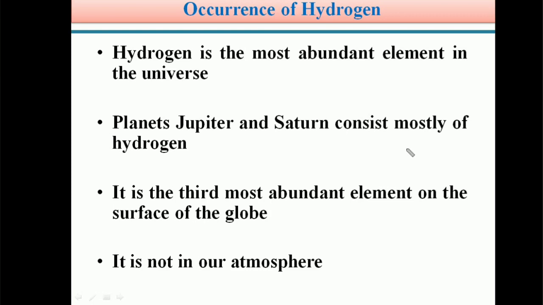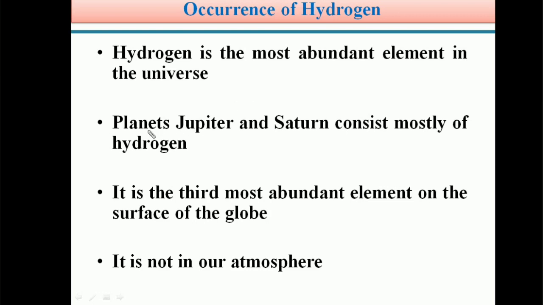So students, in this video, module 2, we discuss the occurrence of hydrogen and preparation of dihydrogen, that is H2. So we can see in detail the occurrence of hydrogen. Students, hydrogen is the most abundant element in the universe, because hydrogen comes from the sun. The sun contains a lot of hydrogen inside it.